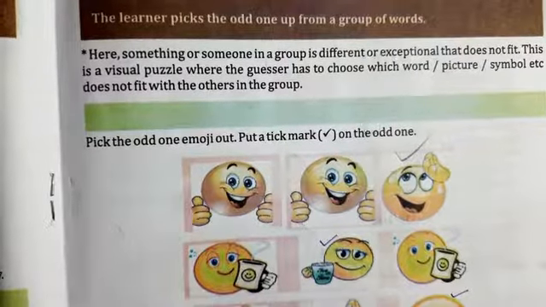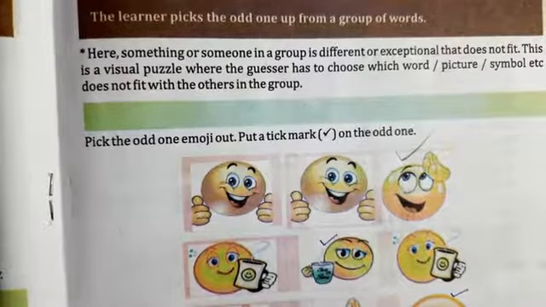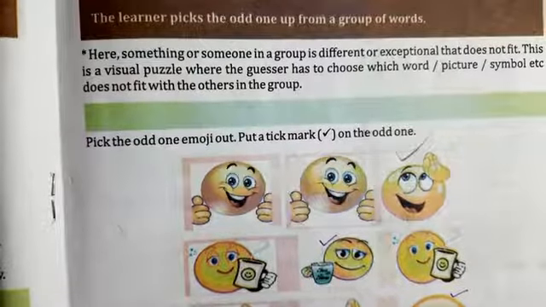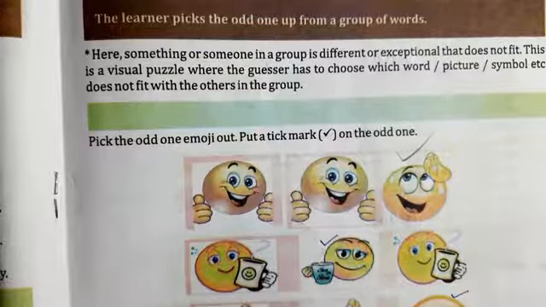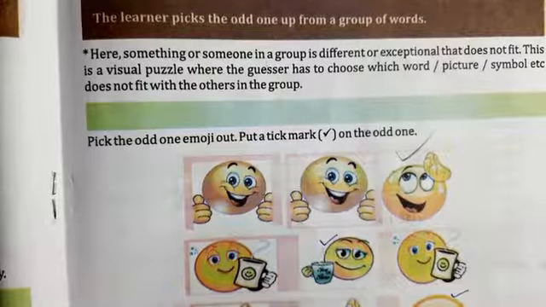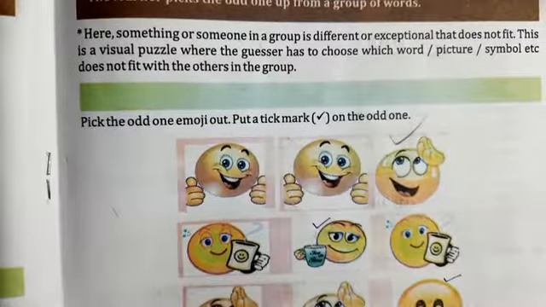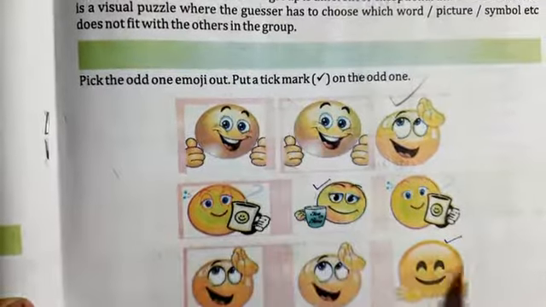Here something or someone in a group is different or exceptional that does not fit. Children, this is a visual puzzle where the guesser has to choose which word or picture or symbol does not fit with the others in the group. Understand? Now, children, you look.